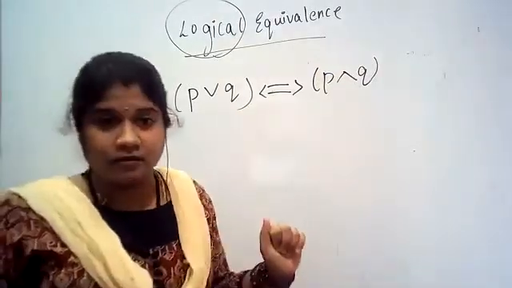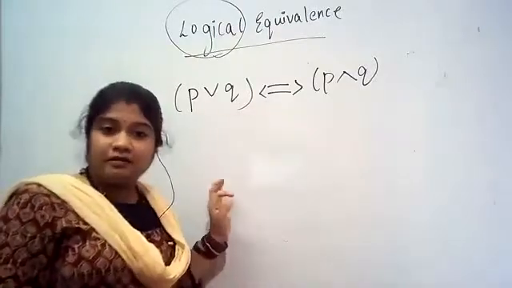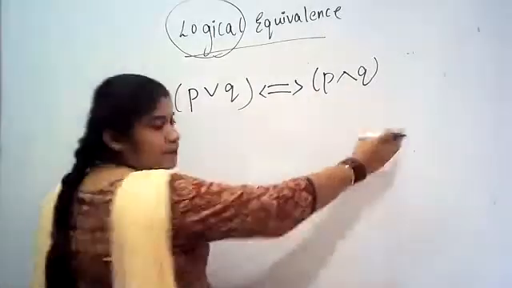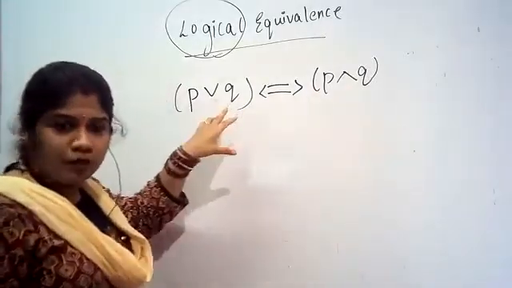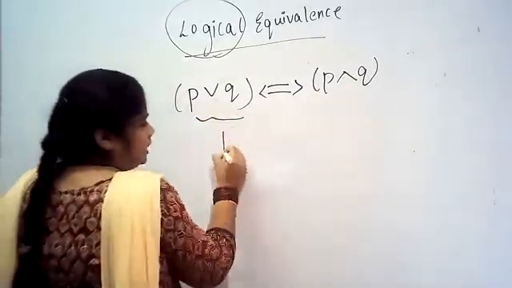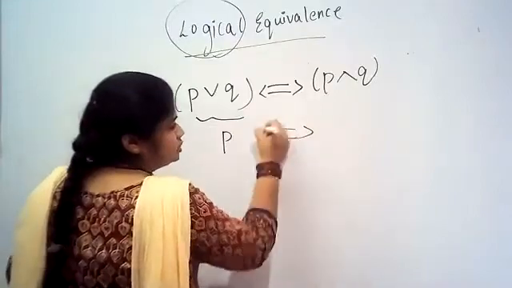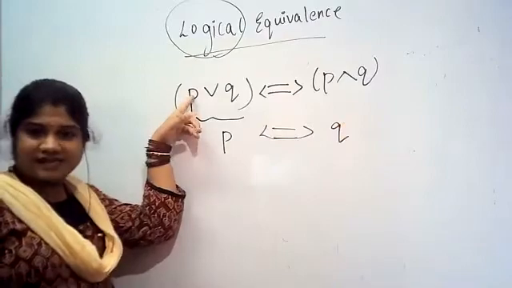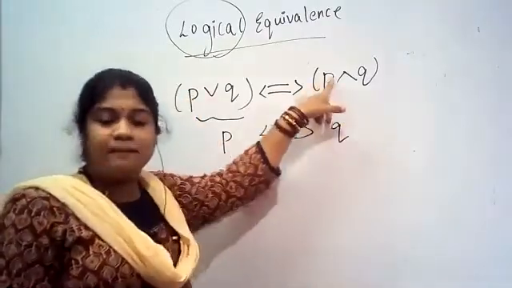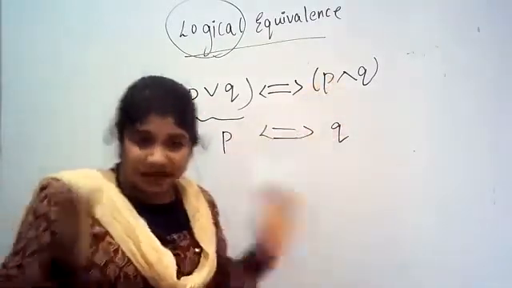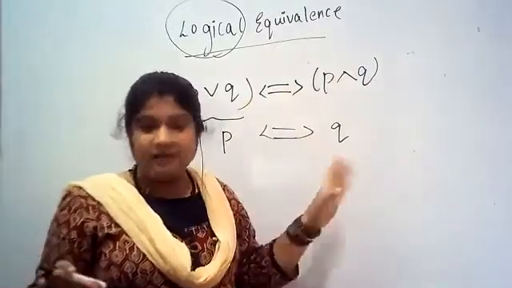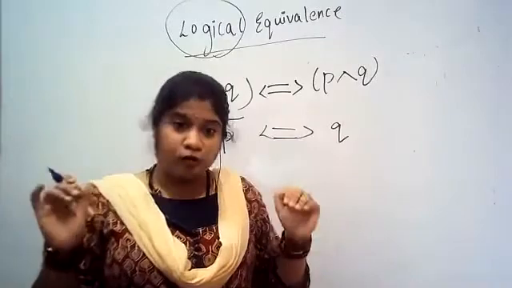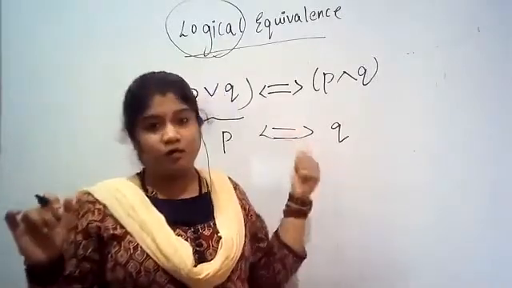We need to prove by hand whether these two are logically equivalent or not. Now this is separate, as we know. If we take the first as P, we need to prove it is logically equivalent to Q. P is P disjunction Q, and Q is P conjunction Q. We need to check whether these are logically equivalent or not. Even I don't know the result, and I want to show you the result.